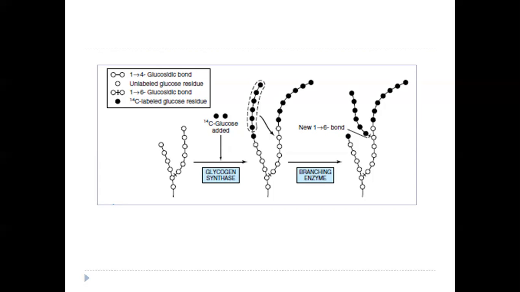This is why in the beginning I was stressing the importance of the bonds, because if you understand these bonds and what is there in the straight chain and what is there at the branch point, then this part becomes much easier.